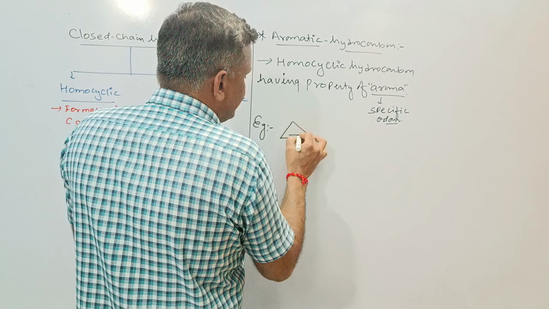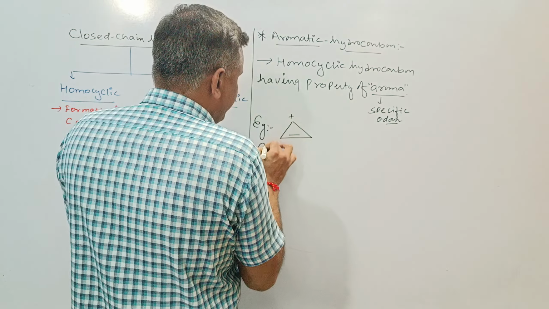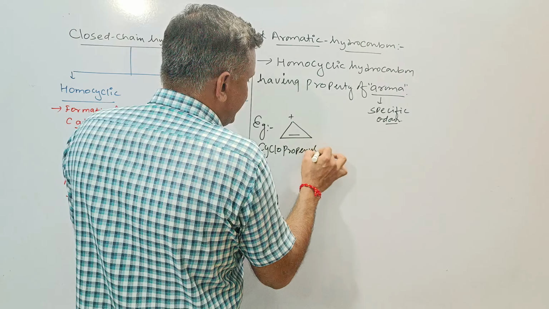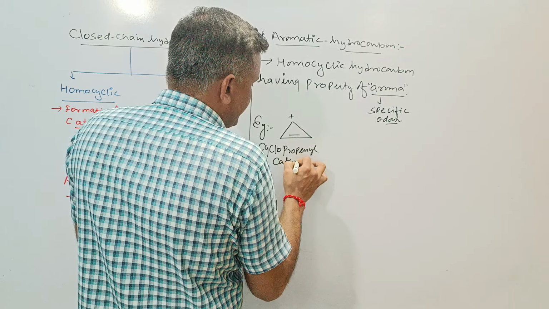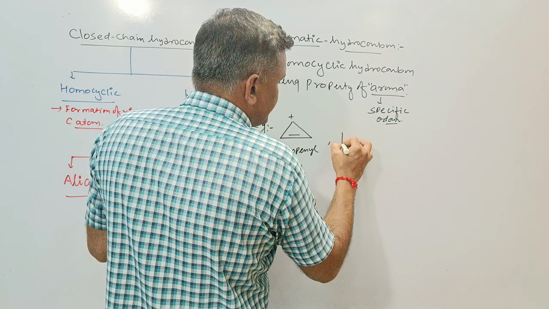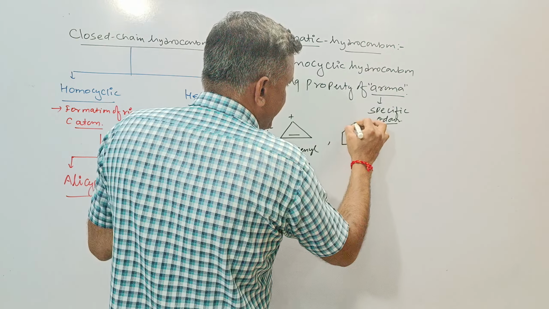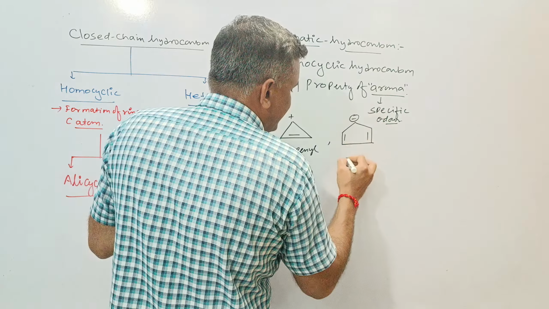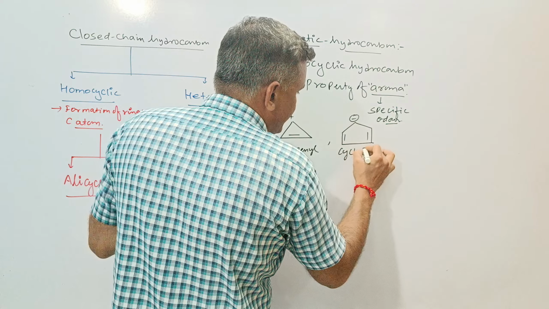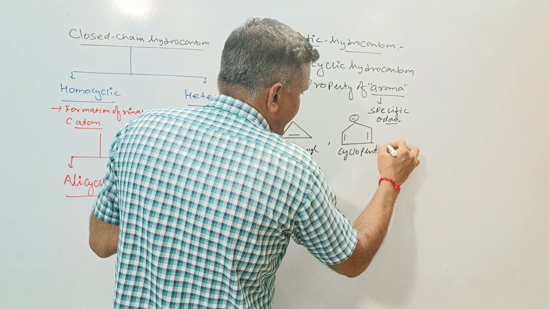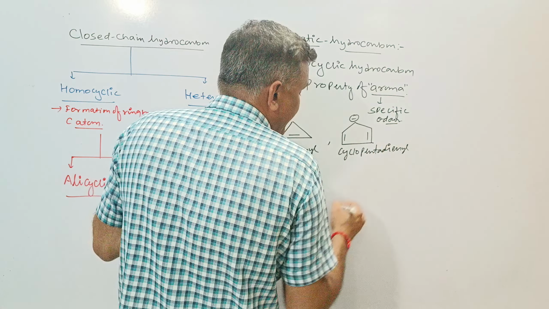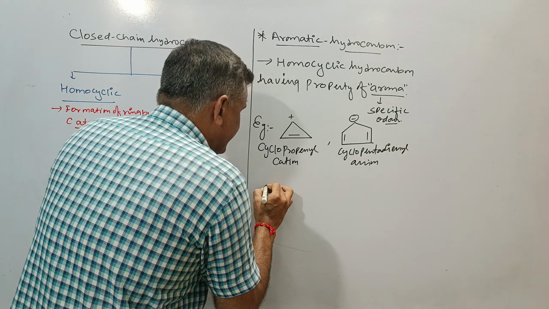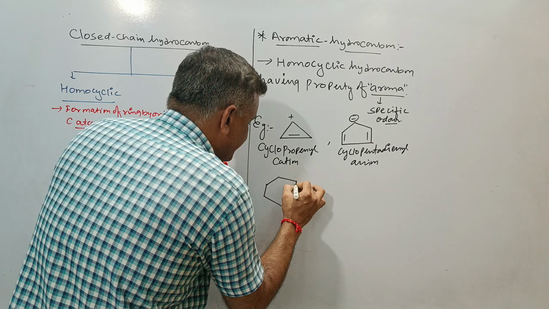If we go with examples, then we can take the best examples. Similar is the cyclopropyl cation. This is the cyclopentadienyl anion. You can take all the derivatives of benzene and benzene also.